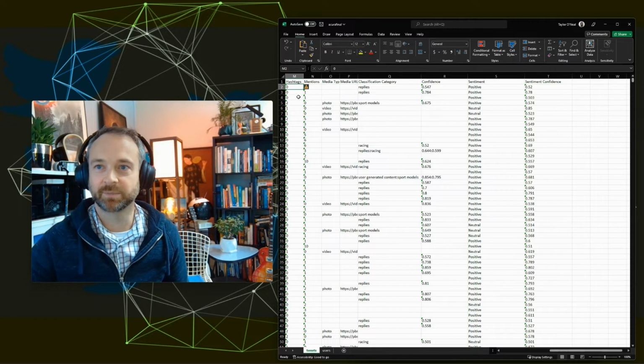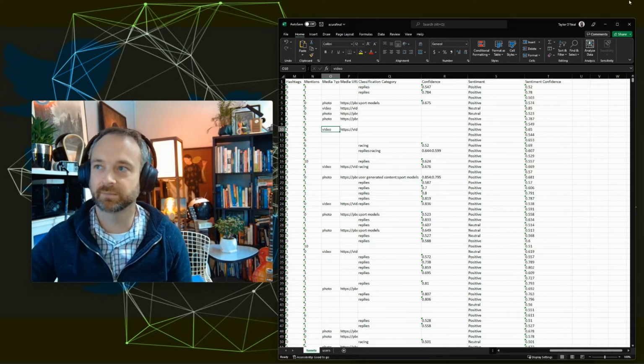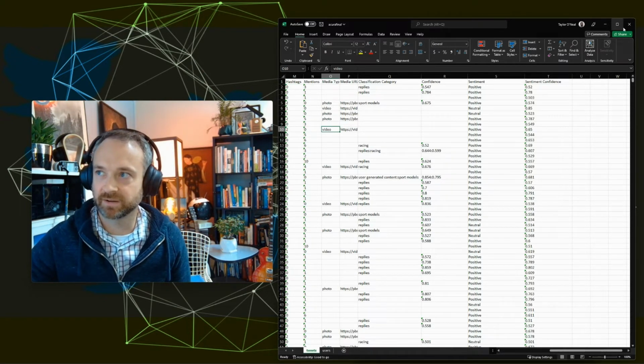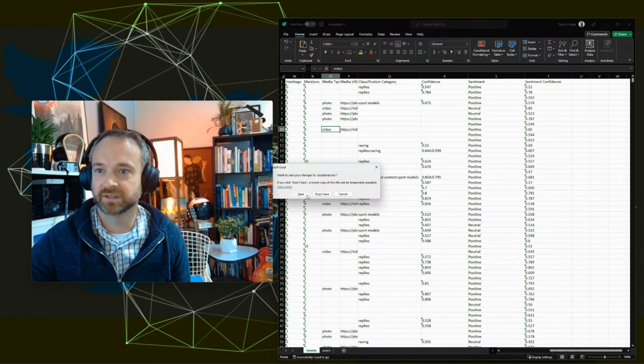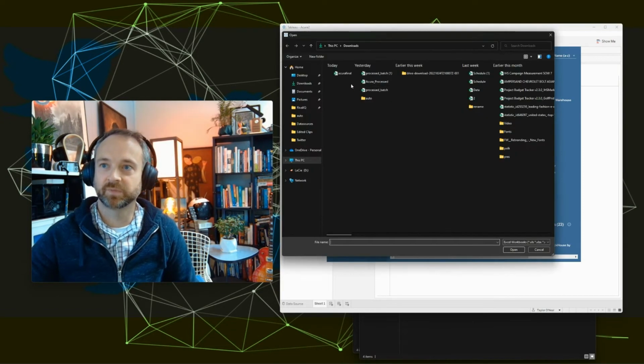I am noticing a couple things in Excel. It thinks that is a text. You could fix that right here while you are in Excel if you want. You can highlight all the way down there and convert it to a number. It's a text, so we're going to fix that when we get into Tableau. So let's go ahead and save this as our data. And now we can connect to it in Tableau, and bring in that final accurate data that we have.